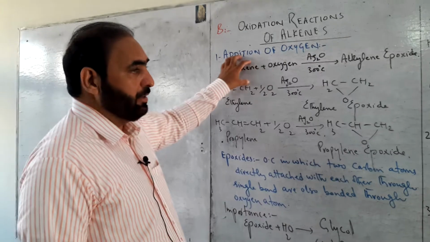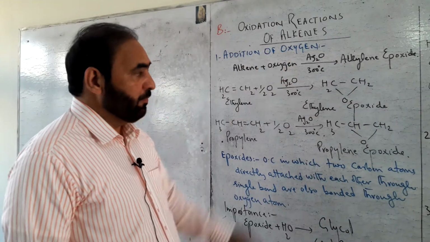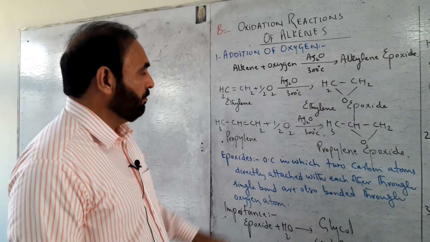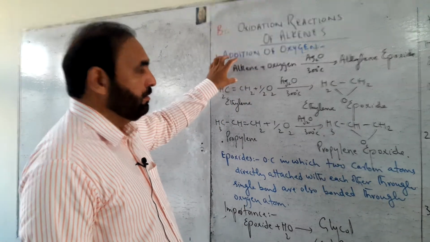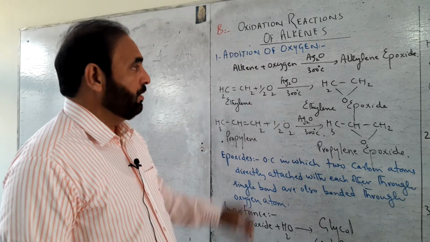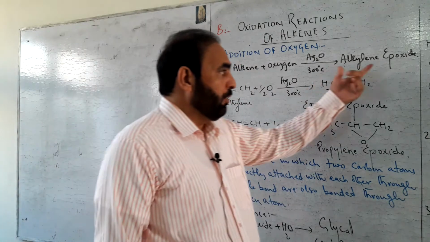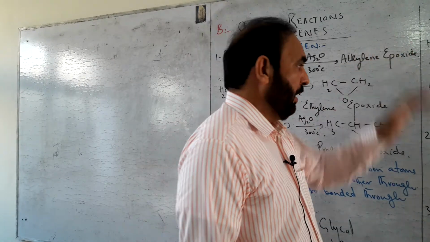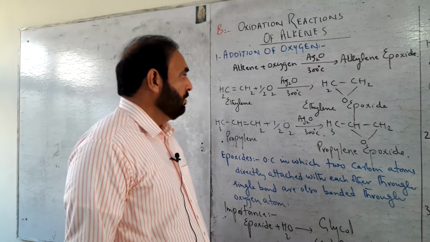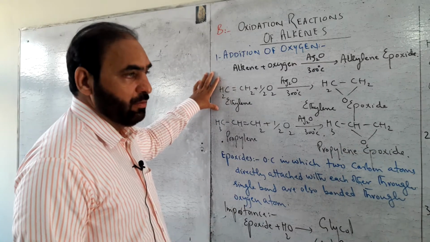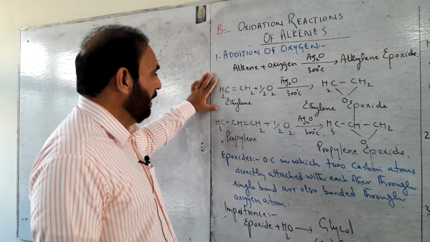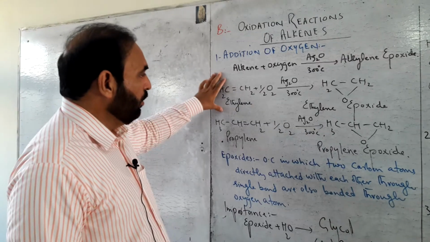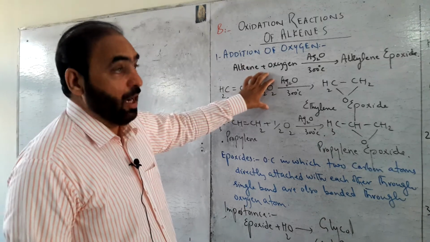When alkene is made to react with oxygen, an atom of oxygen from the oxygen molecule gets added to the alkene and the product formed is alkylene epoxide. For example, if we have ethylene, common name of ethene, and it is made to react with oxygen, 1 mole of ethylene is made to react with half mole of oxygen.